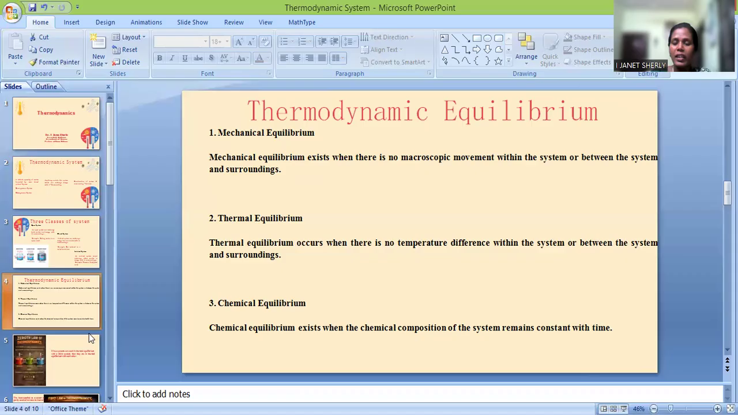So we can just move to the zeroth law of thermodynamics. At first we have discussed what a system and what a surrounding is. Then we slowly got into an open system, a closed system, and an isolated system. And now we have seen what a thermodynamic equilibrium is. So we have mechanical equilibrium, chemical equilibrium, and thermal equilibrium. With this idea, we'll be moving into the next topic, which is the zeroth law of thermodynamics.